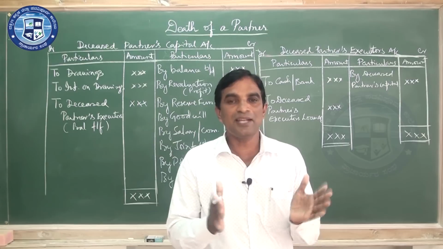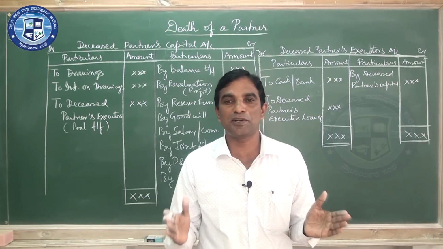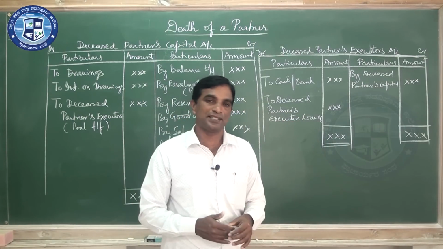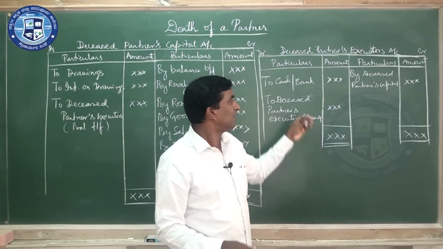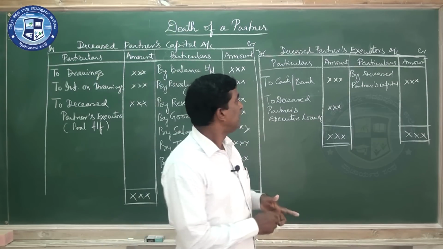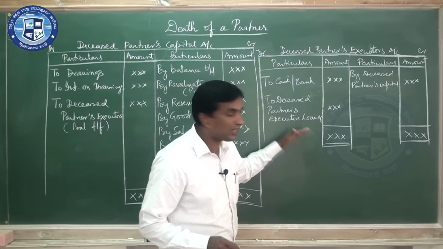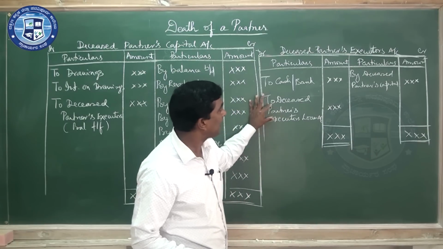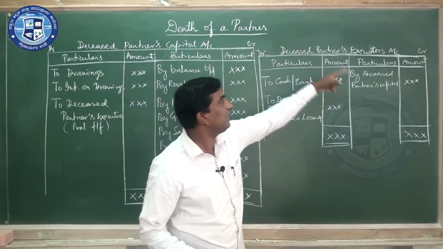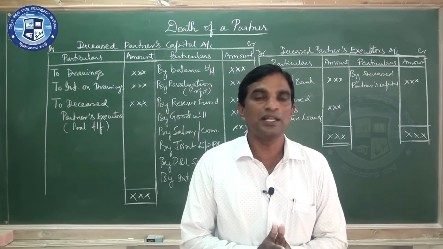That means equal installments you should pay. For example, it is 60,000 rupees. You have to pay 30,000 with the interest because you are paying him late. So with the interest you should pay. If you are preparing the deceased partner's executors loan account, you should draw it like that and write: deceased partner's executors loan account is credited by deceased partner's executors account. So like this you should prepare.